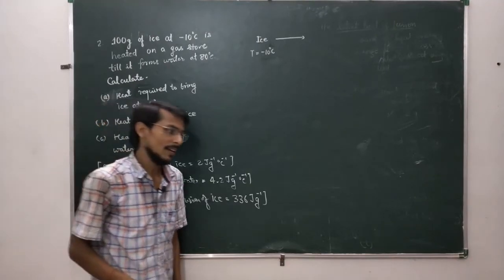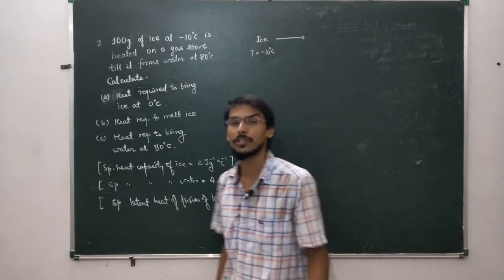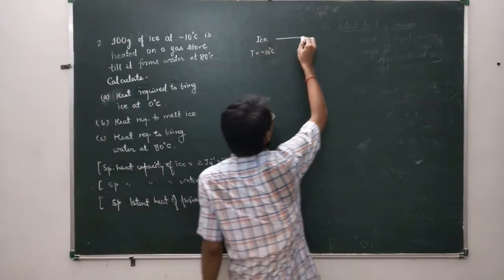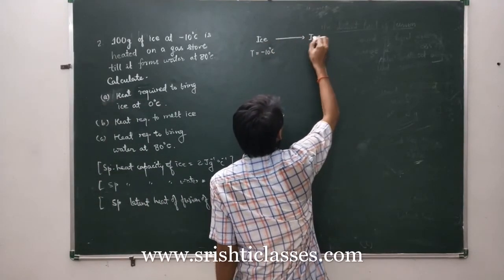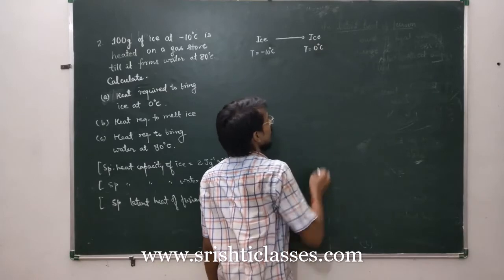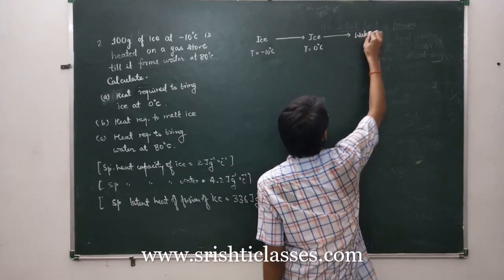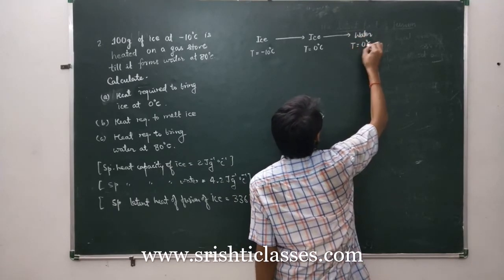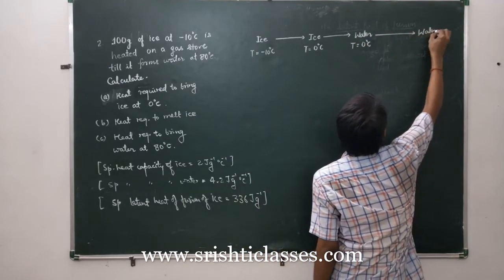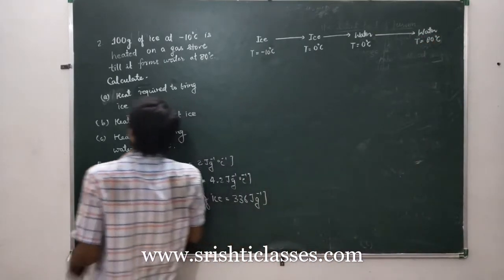You cannot convert ice directly into water at 80 degrees Celsius without passing through 0 degree Celsius. So initially when you heat ice at minus 10 degrees Celsius, there will be rise in temperature without any change in state. Up to 0 degrees Celsius, the state will be ice. After 0 degrees Celsius, when you start heating, this ice will change into water at the same temperature, 0 degree Celsius, with no rise in temperature. And after that, when you heat, this water will get converted into water at 80 degree Celsius.